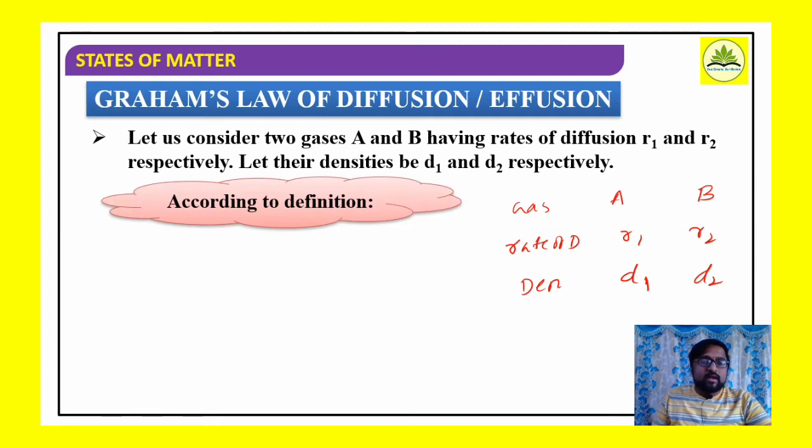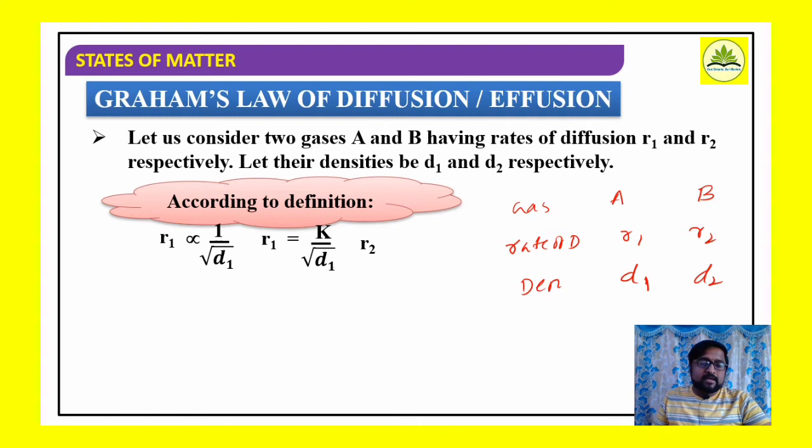According to Graham's law, R1, the rate of diffusion of gas A, is inversely proportional to the square root of its density, so 1 by square root of D1. This proportionality symbol can be replaced by a constant, so R1 is equal to K divided by square root of D1.